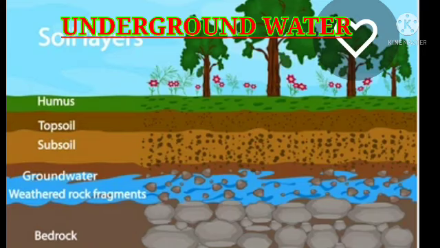and this collected water is called groundwater. In the figure you can see that there are different soil layers. The first layer is humus, the second is topsoil, the third is subsoil, and after the subsoil you will get the groundwater.